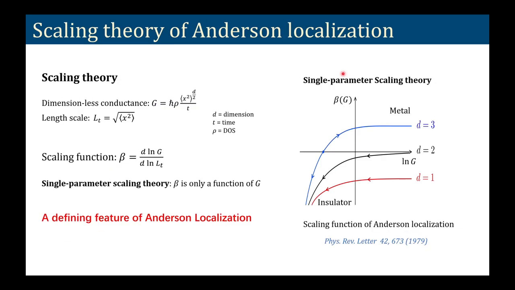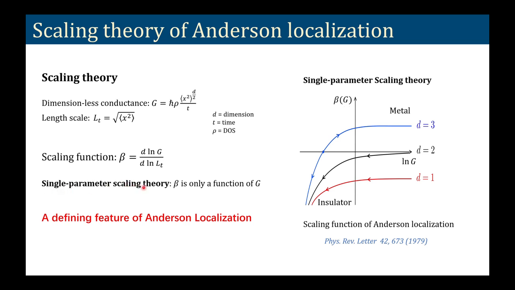Now, another characteristic of Anderson localization is the so-called scaling theory. In scaling theory, you can construct a dimensionless conductance, which is related to the spread x square average and the time t, and you can define a length scale L_t, which is the square root of x square average. So this is obviously a length, and then using these two we can define a scaling function beta, which is the logarithmic derivative of this conductance g.